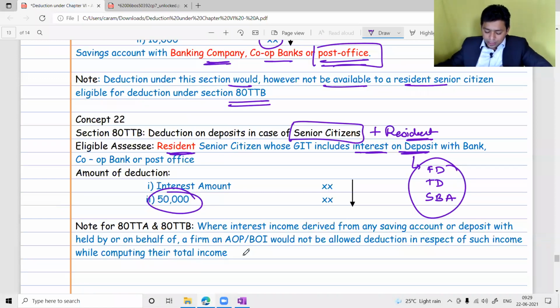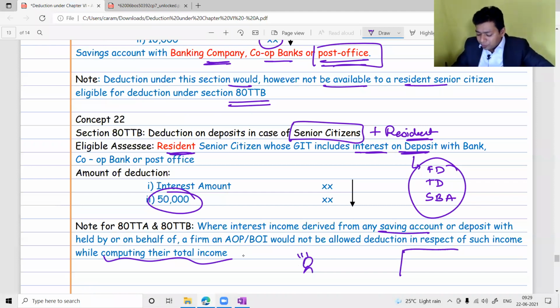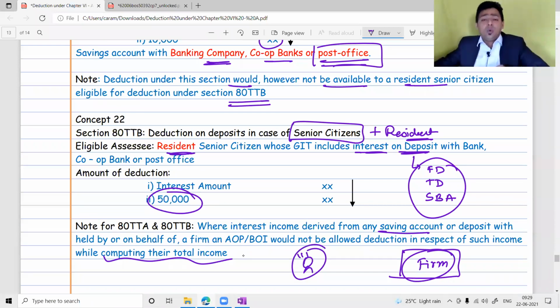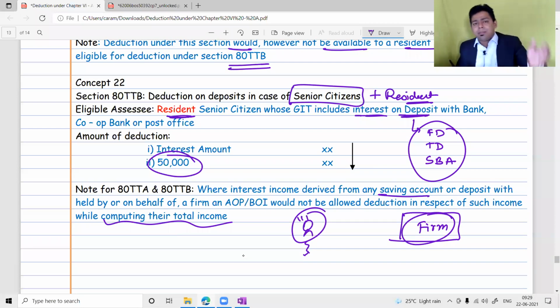Okay. Please understand, where interest income is derived from saving bank account or deposit held on behalf of a firm or AOP or BOI, deduction would not be allowed in respect of such income while computing their total income. If a senior citizen is a partner in a partnership firm and the deposits are held on behalf of the partnership firm, obviously this is not a deposit created by this individual, therefore we will not give the deduction. So we will give the deduction only when deposits are held by the senior citizen in his own name, not for somebody else, or not in the position of a representative assessee. So that's a small note that you should be knowing.